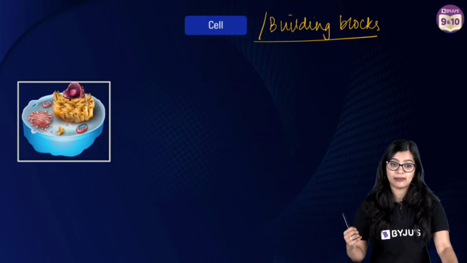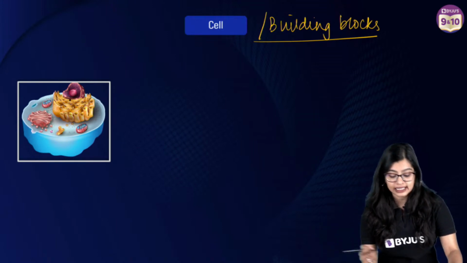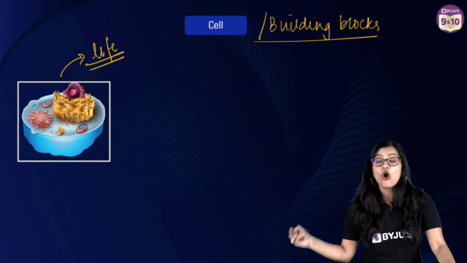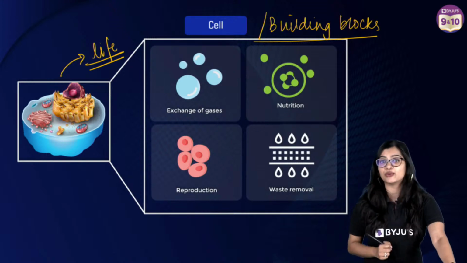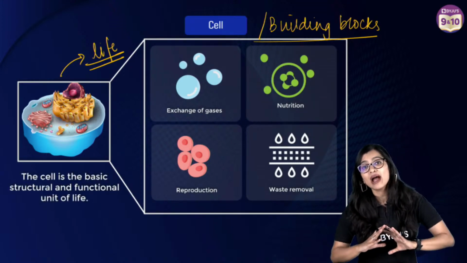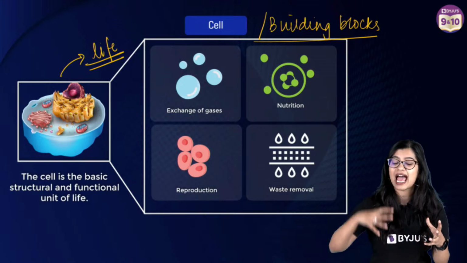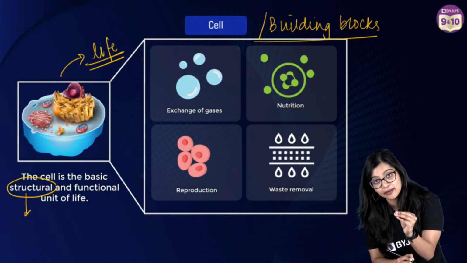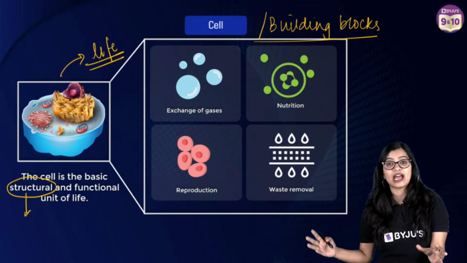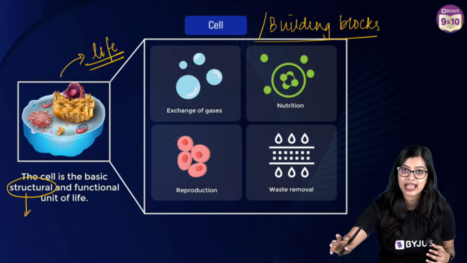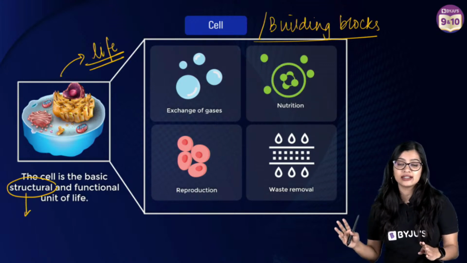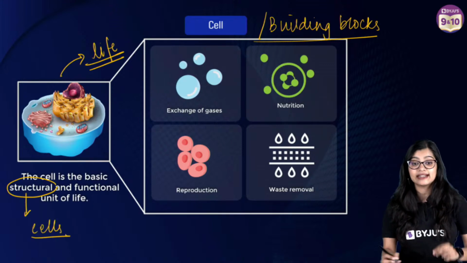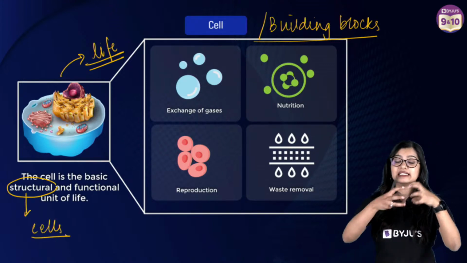Similarly, cells are basically the building blocks of life, which is why we call cell the basic unit of life or the basic structural and functional unit of all living organisms. Why do I call cells the basic structural and functional unit? We use the word structural unit because of the word structure. If any living organism, you, me, any animal, any plant, is living, it has a certain kind of structure. Our body has this kind of structure because of the cells, and that is what together builds up the structure.